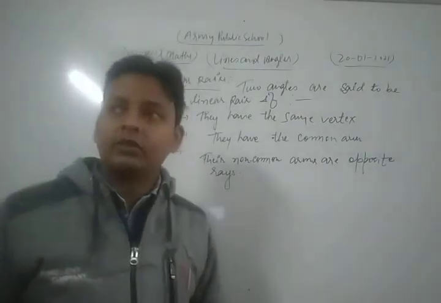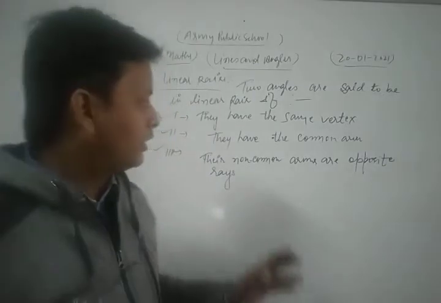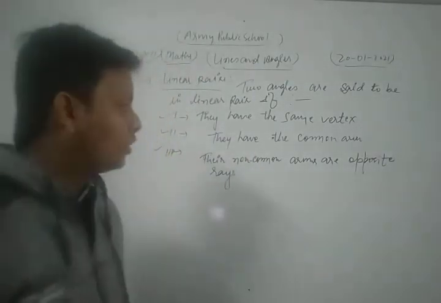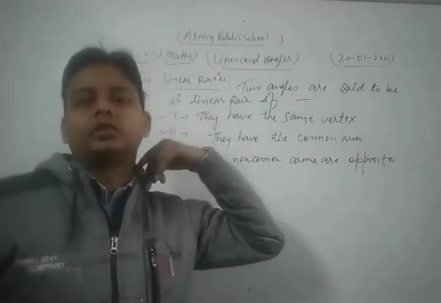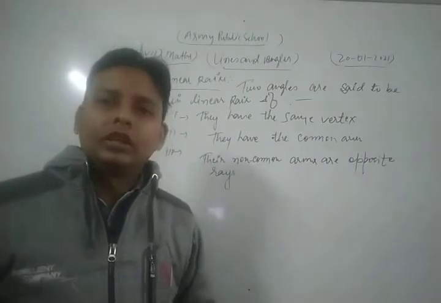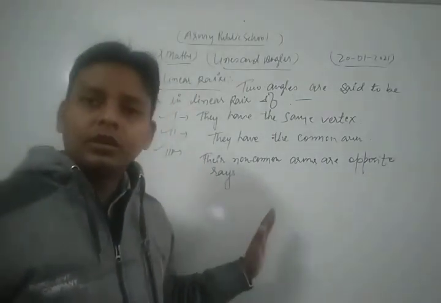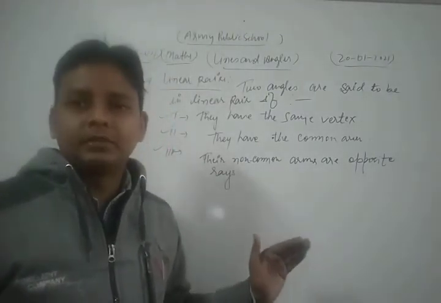First one is what? They have the same vertex. Second one is what? They have the common arm. And third one, their non-common arms are opposite rays. So this is the main concept. This is the condition for linear pairs. Now we clear the concept of linear pair with the help of a figure.